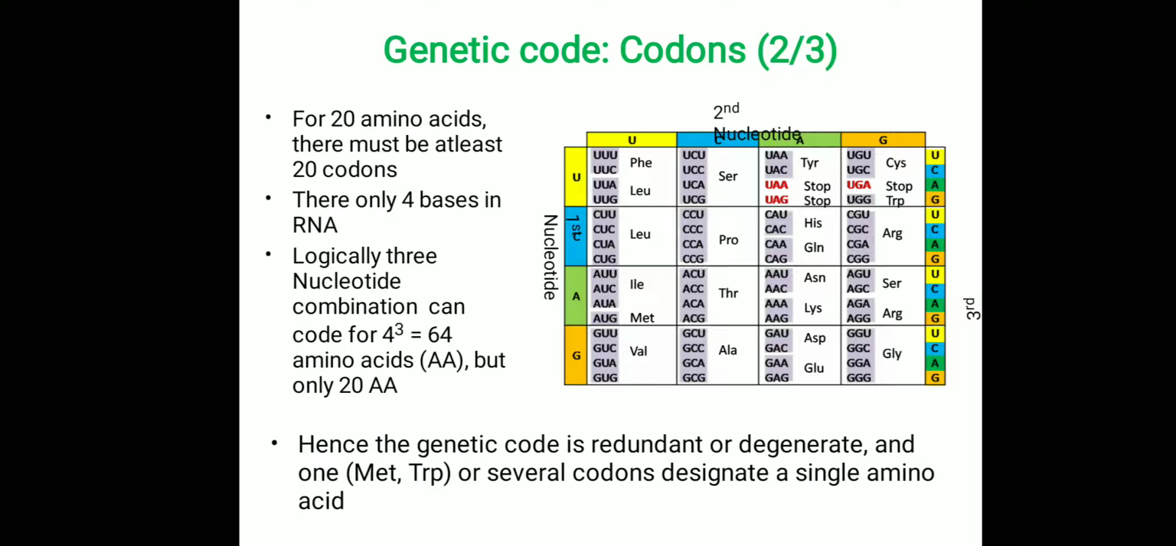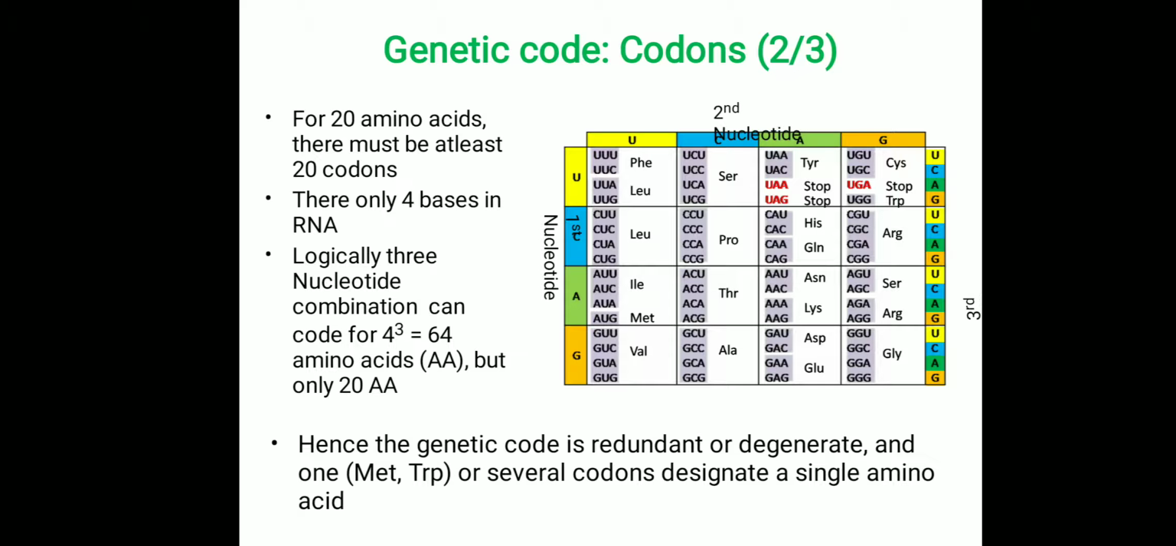So we go for 3-nucleotide combinations to code for one amino acid. The number of combinations is 4 power 3, equal to 64, so 64 codons can be coded. It will be more than 20 amino acids. So triplet codes are used to denote the amino acids, and the genetic code is redundant or degenerate, and each codon may code one amino acid, or several codons may designate a single amino acid.